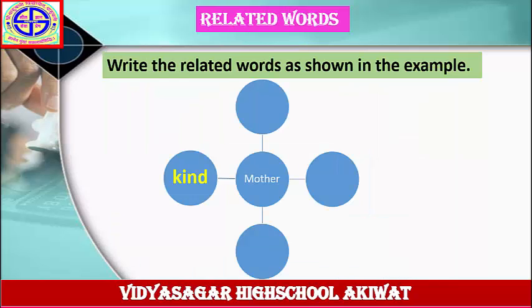Next example. Write the related words as shown in the example. Mother. The answer is given here, kind. Kind, this is an adjective. Kind mother. Beautiful mother. Merciful mother. In this way, you will solve this example in your notebook. Let's see the next example.